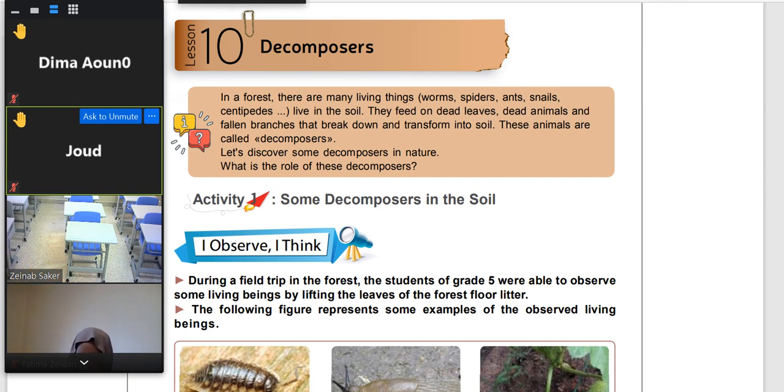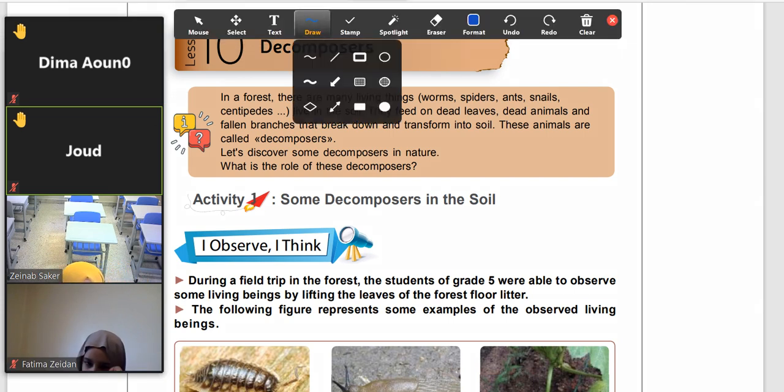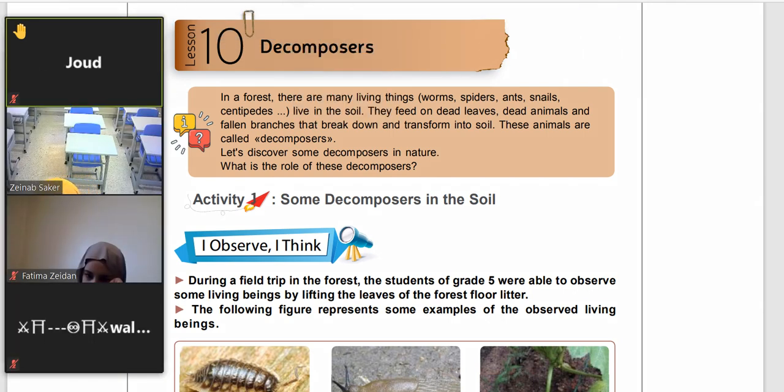Excellent, excellent students. So, these living things can feed on dead leaves, dead animals and dead plants and transform them to the soil.